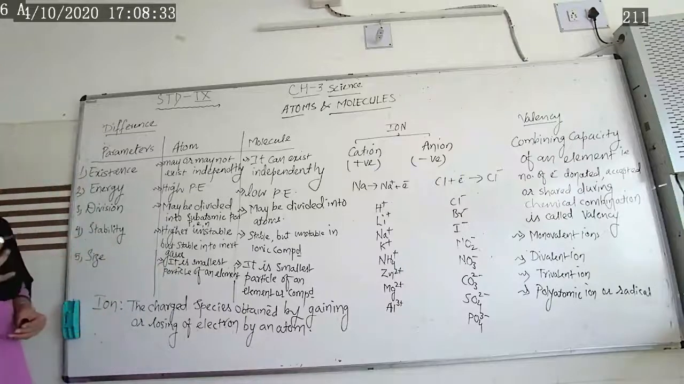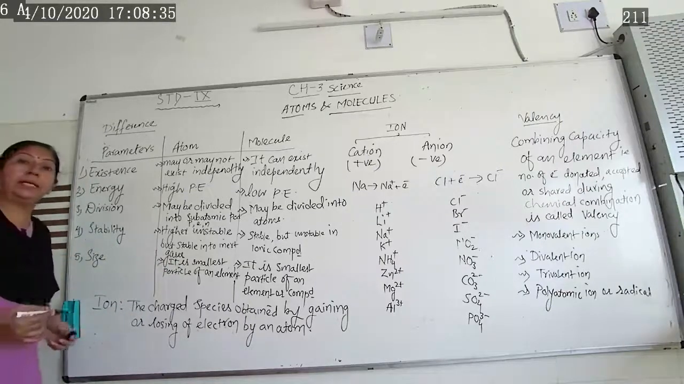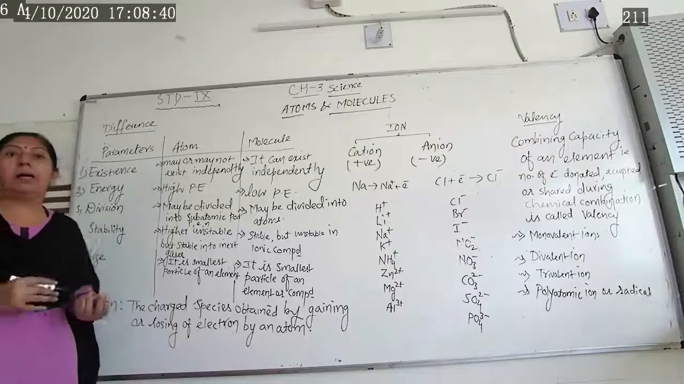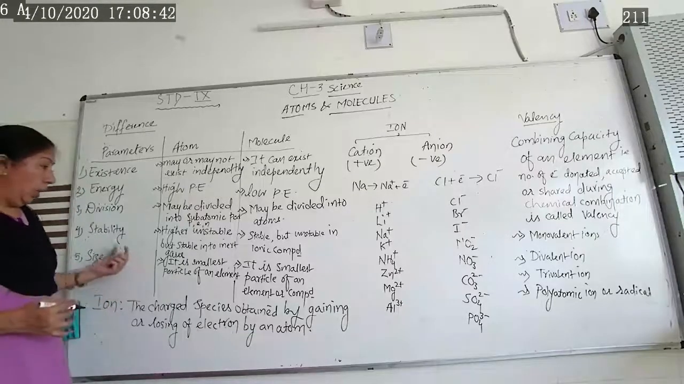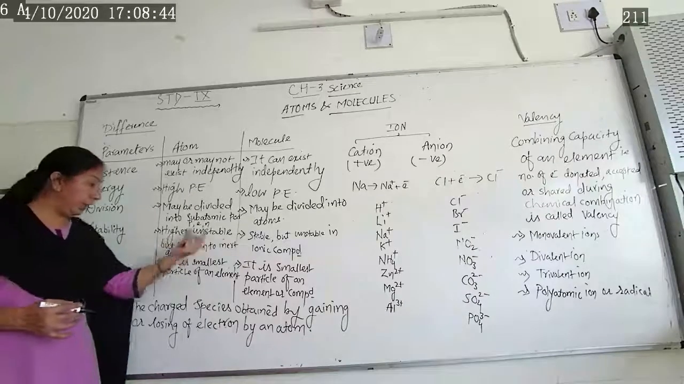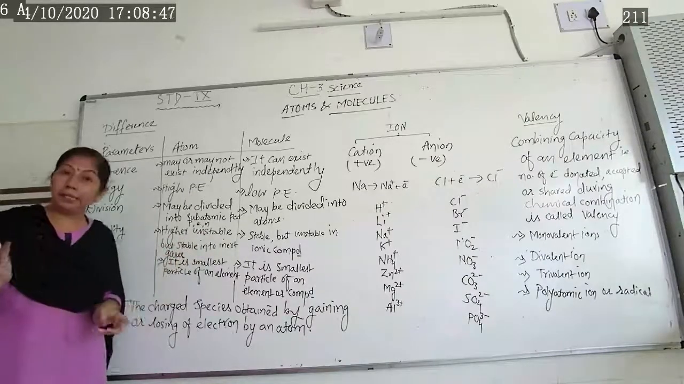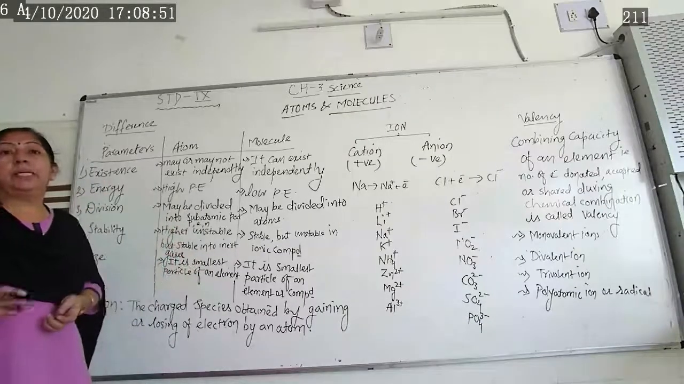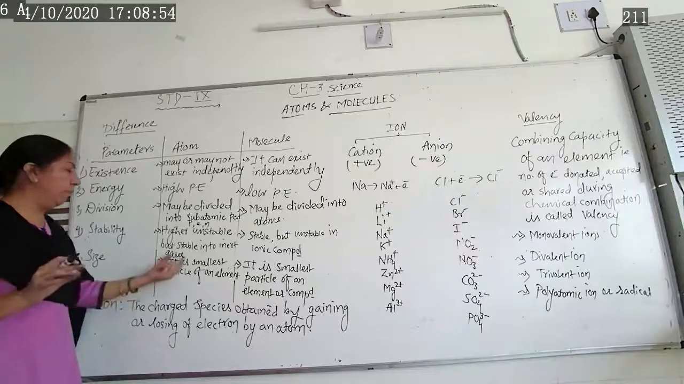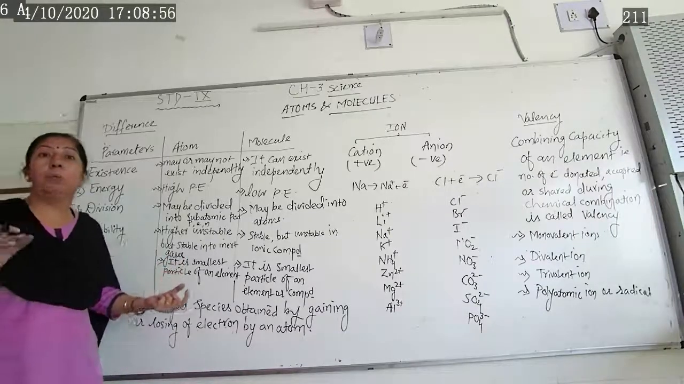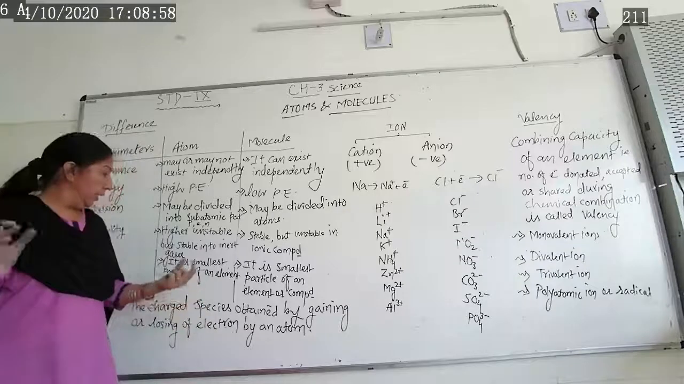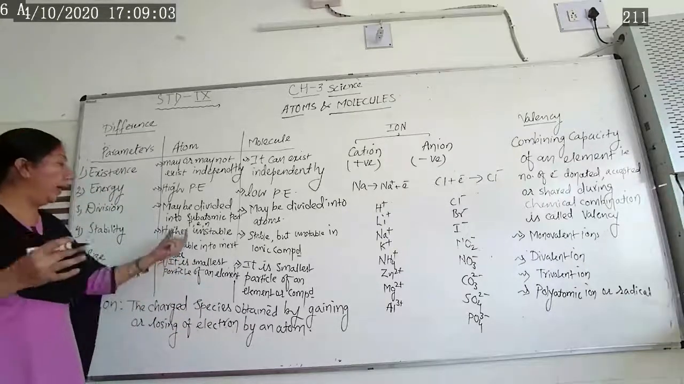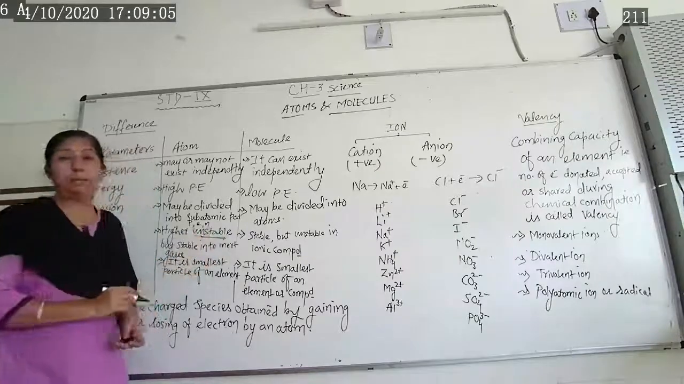Now next is the difference between atom and molecule in terms of stability, whether it is stable or unstable. Atoms are highly unstable, but stable in the inert case. Just now I said earlier also, atoms exist in monoatomic form. That means inert gases or noble gases, helium, neon, argon, krypton. These gases are stable gases, otherwise all atoms are unstable.